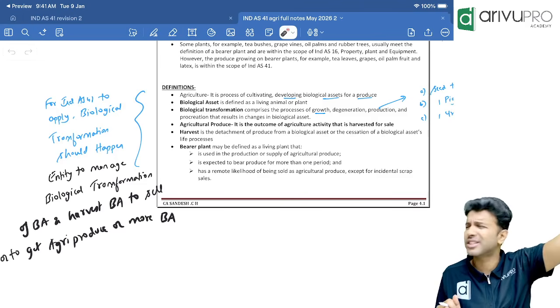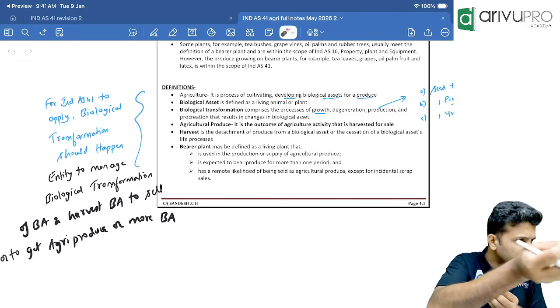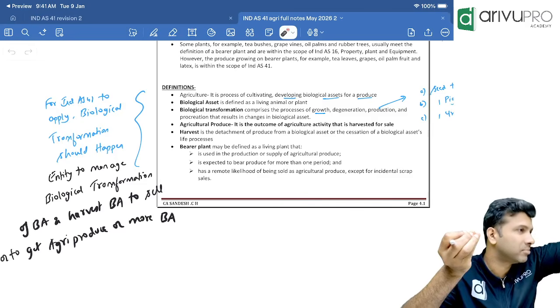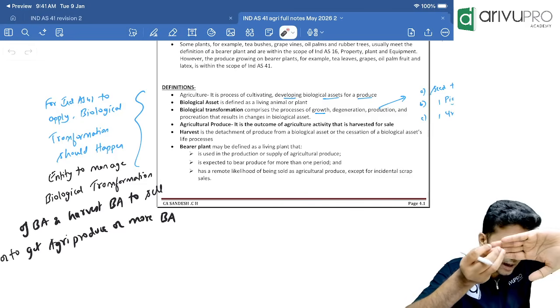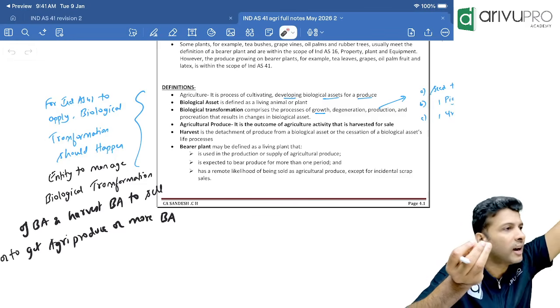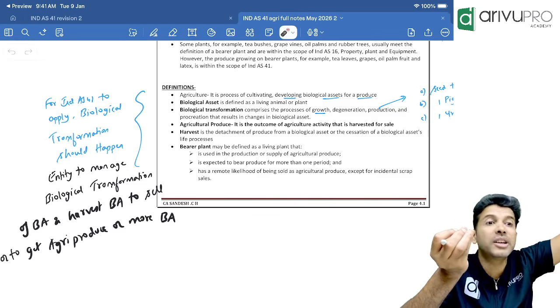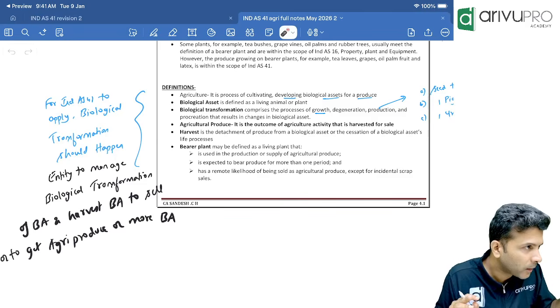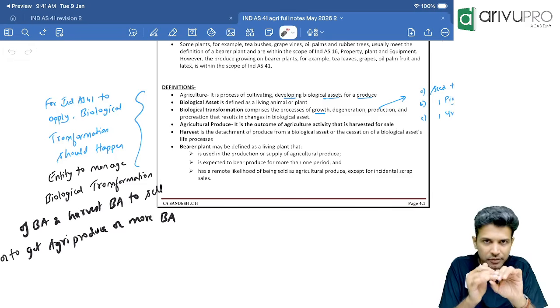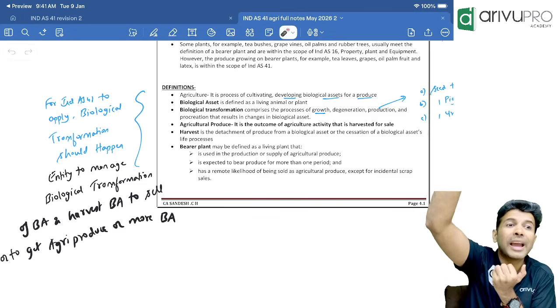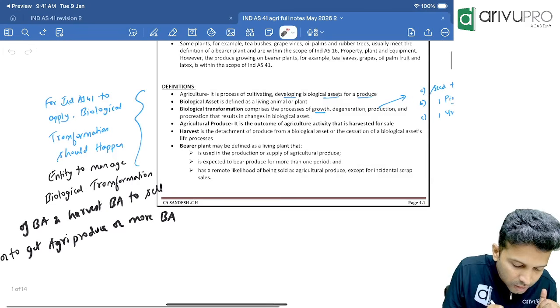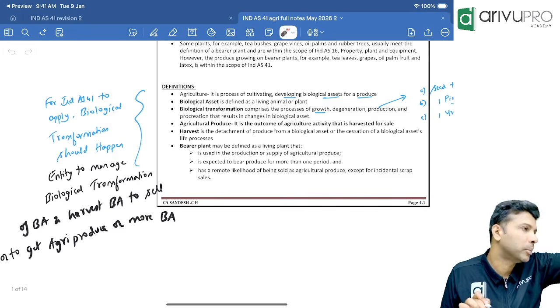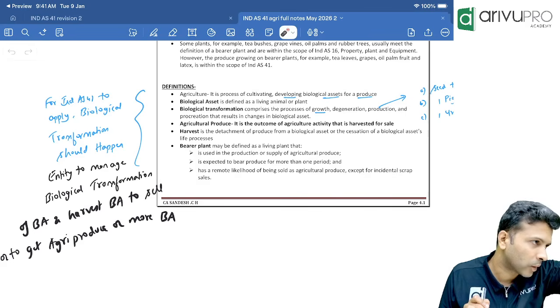Biological transformation is simply this: a seed becoming a tree. From a sapling, it is becoming a tree. Now, if you want to get a mango tree, first you will put mango seeds, no? The transformation from that mango seed to the mango tree is what we refer to as biological transformation. Okay, that is one.